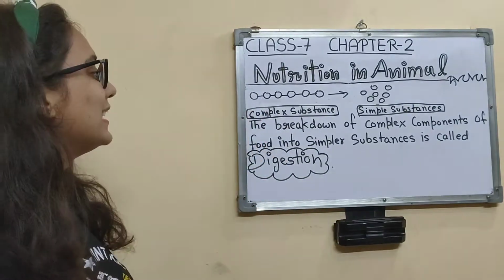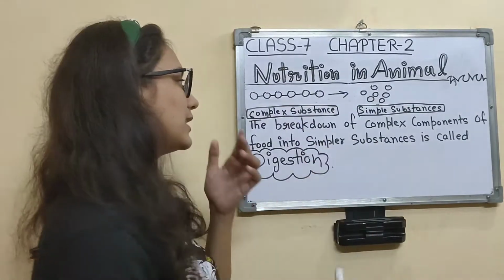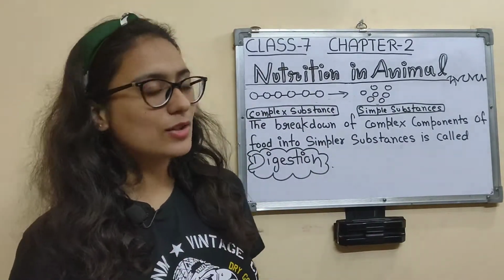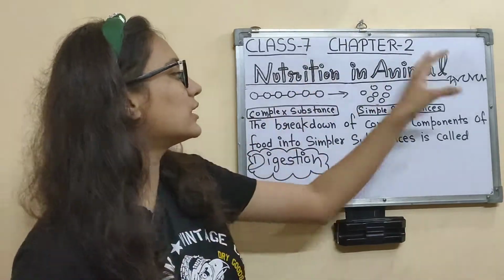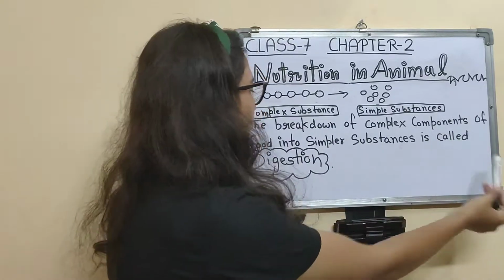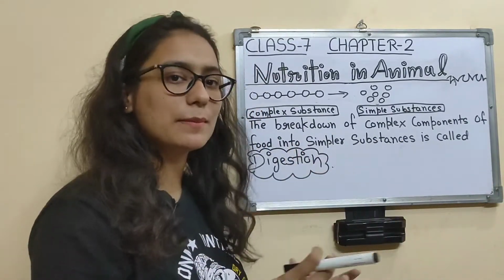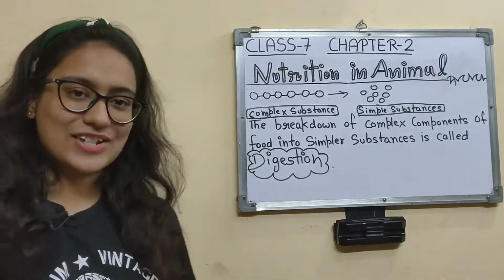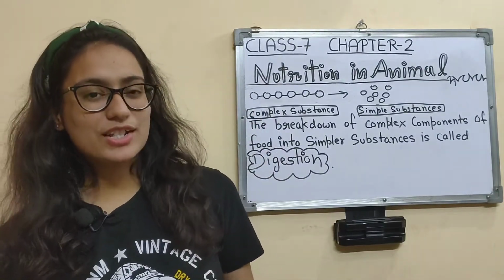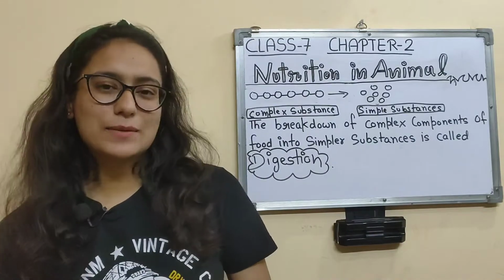As you can see here, we have a complex substance, let's assume carbohydrate. It cannot be utilized as such, so what we need to do is break it down into simple substances. The breakdown of complex components of food into simple substances is called digestion. In this chapter we are going to discuss digestion in brief and many other factors.